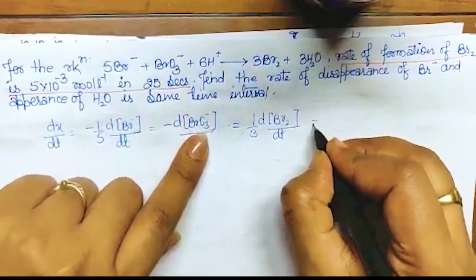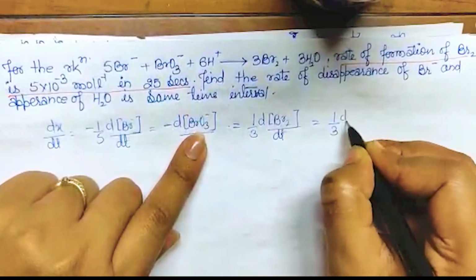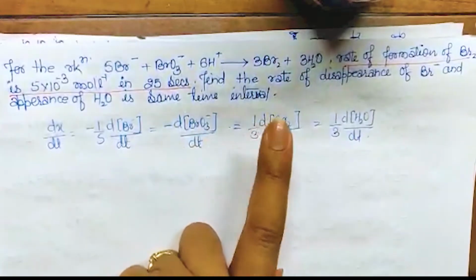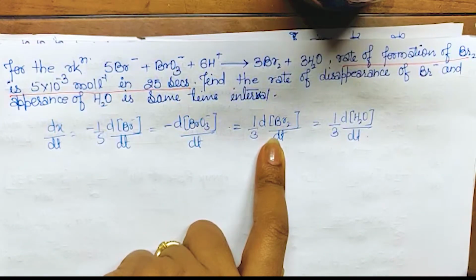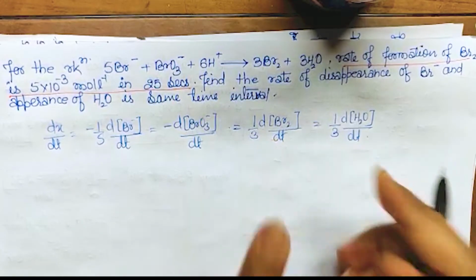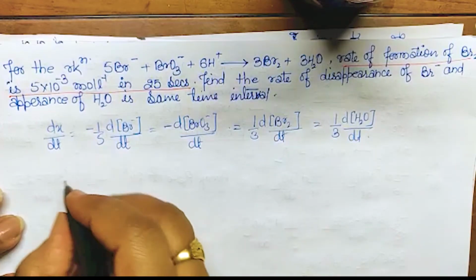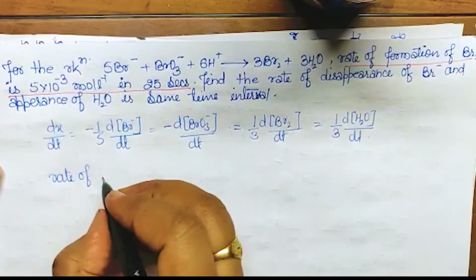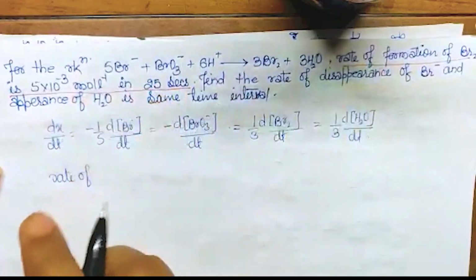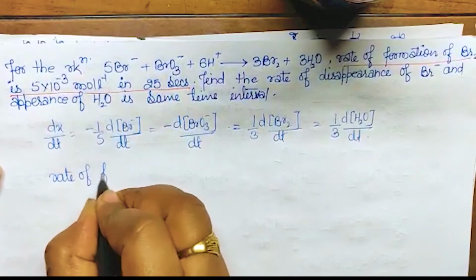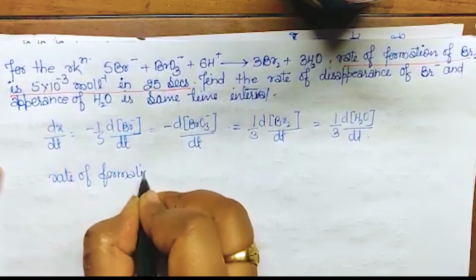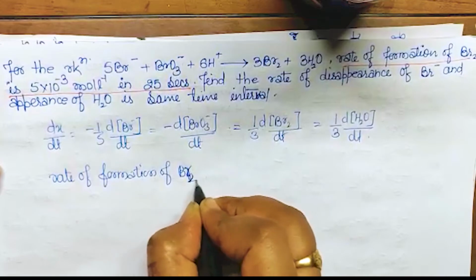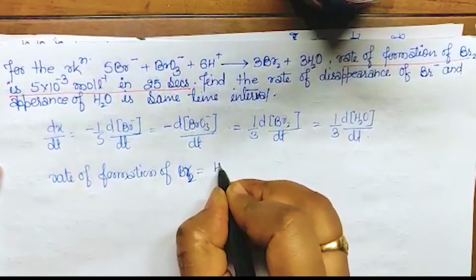You have to find for this and H2O. Sorry, this was not required. So okay, no issue, we will write this. It is quite clear from this equation that whatever the rate of formation is for this will be the same for this, isn't it? So first find the rate of formation of Br2 exactly, because it is given in mole per liter in 25 seconds. So the rate of formation of Br2,